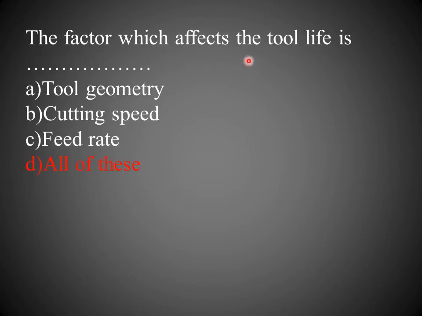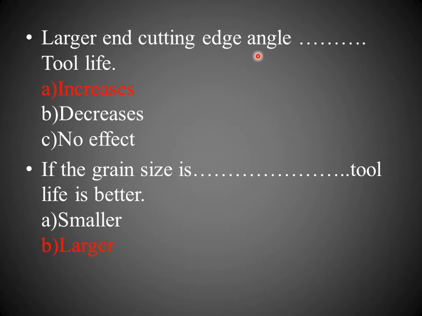Next, the factors which affect the tool life are tool geometry, cutting speed and feed rate. The larger end cutting edge angle increases tool life. As we discussed earlier, an increase in side cutting edge angle increases the tool life. If the grain size is larger, then the tool life is better.